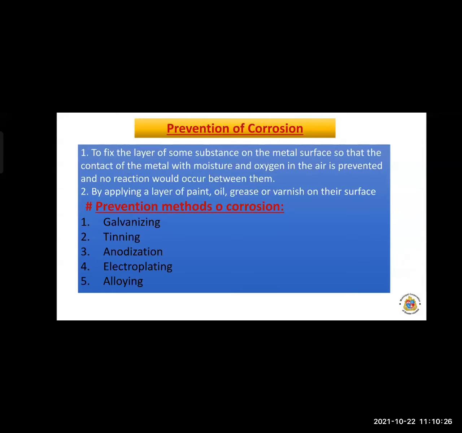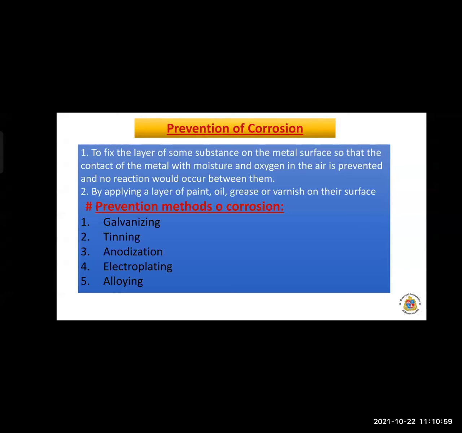Okay, next is how to prevent corrosion. Different methods are there. So what is the prevention of corrosion? Various methods are used to protect metals from corrosion. Special iron does not rust because of painting, grease, and varnishing. So different methods are there to prevent corrosion.